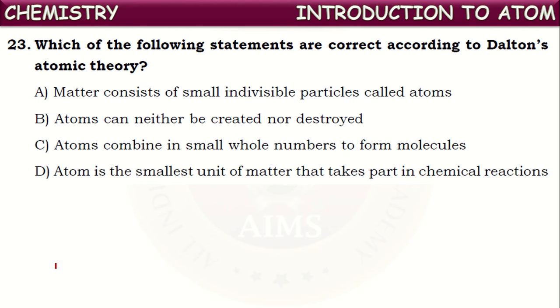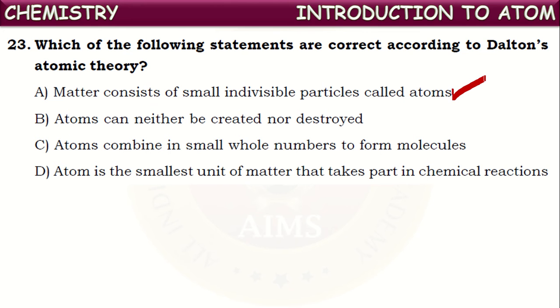Okay. Next one. Which of the following statements are correct according to Dalton's atomic theory? What have we studied about Dalton's atomic theory? Atom is the smallest particle which cannot be divided further. It participates in chemical reactions and combines in whole numbers to form molecules. Now let us see the statements one by one. Matter consists of small indivisible particles called atoms. Yes, it is correct.